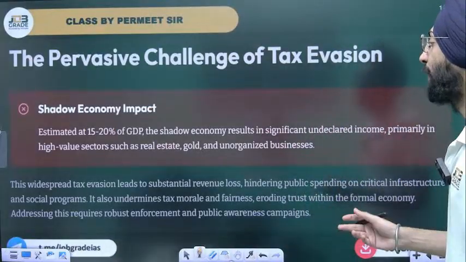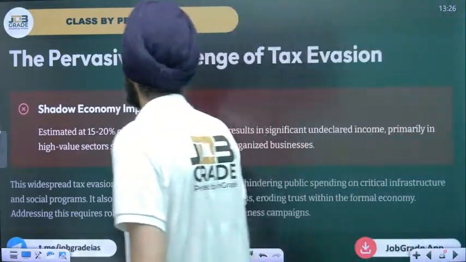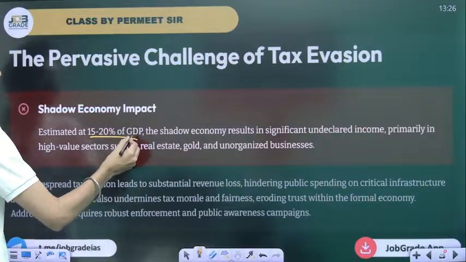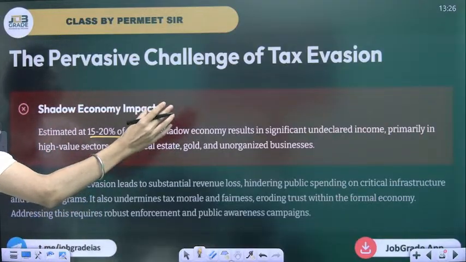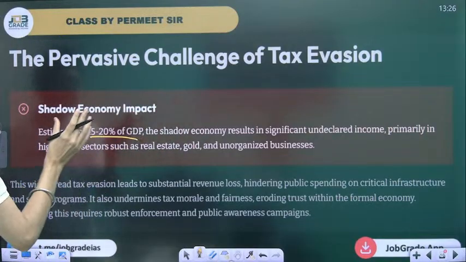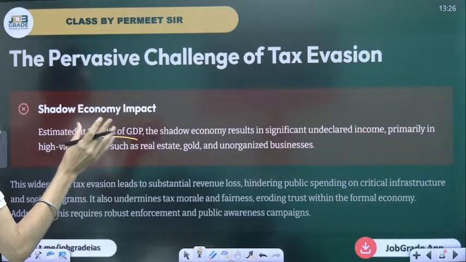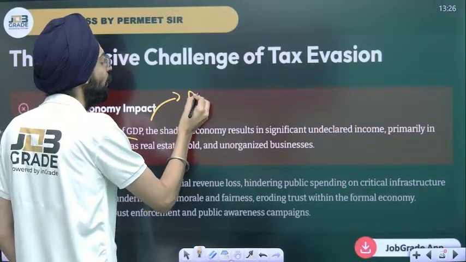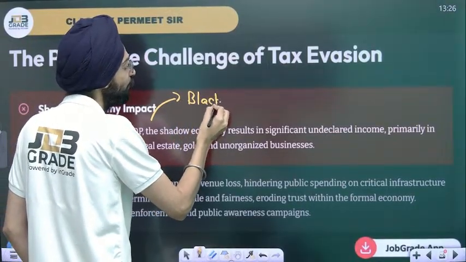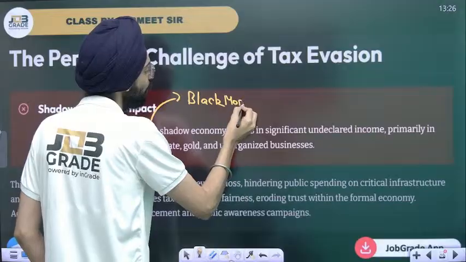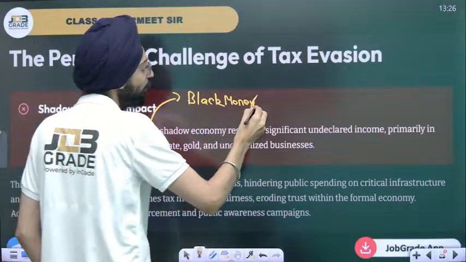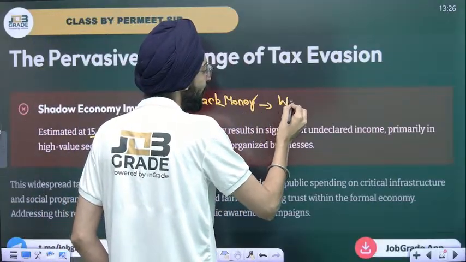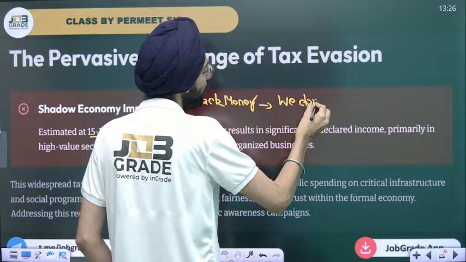So again, it is estimated that 15 to 20% of GDP is the shadow economy, which results in significant undeclared income, primarily in high value sectors such as real estate, gold, and unorganized sectors. What we call black money, on which we don't pay taxes. We hide that, we don't pay taxes over that.